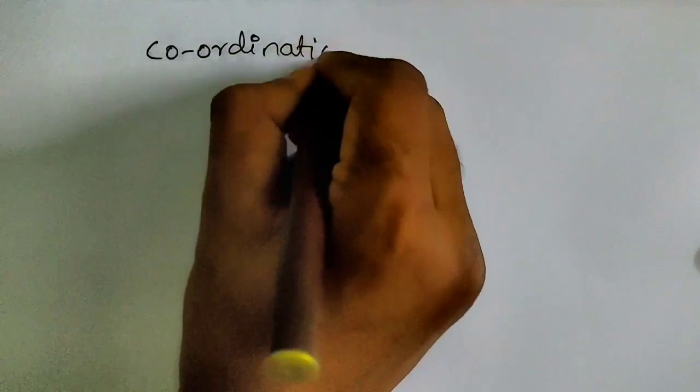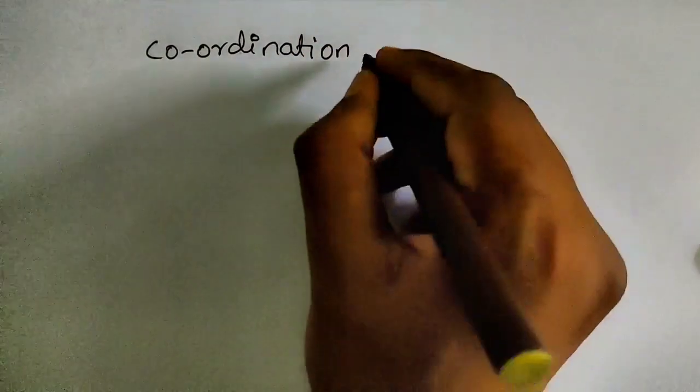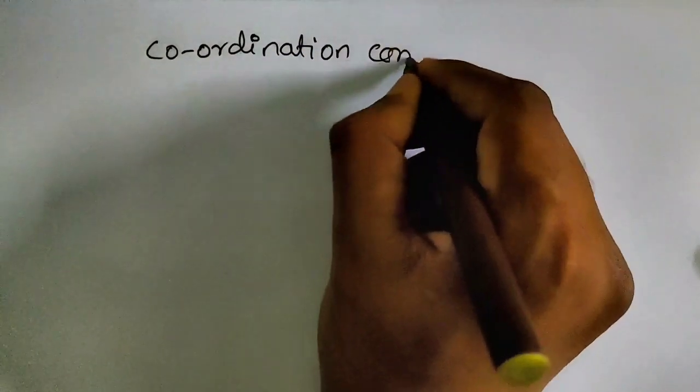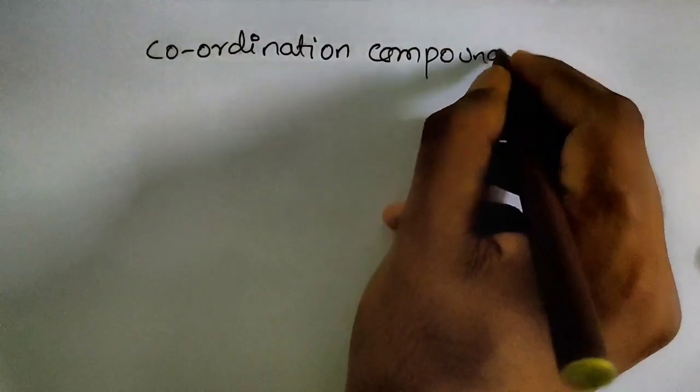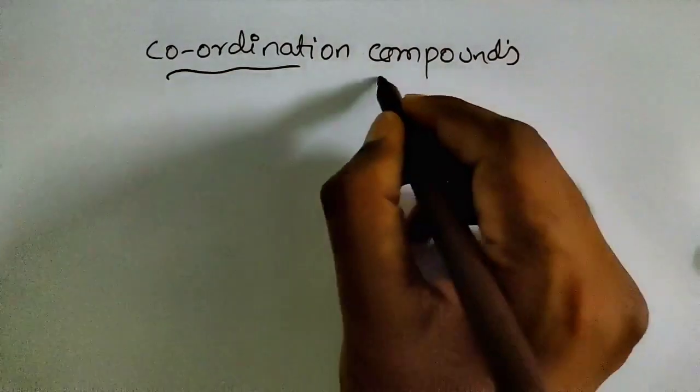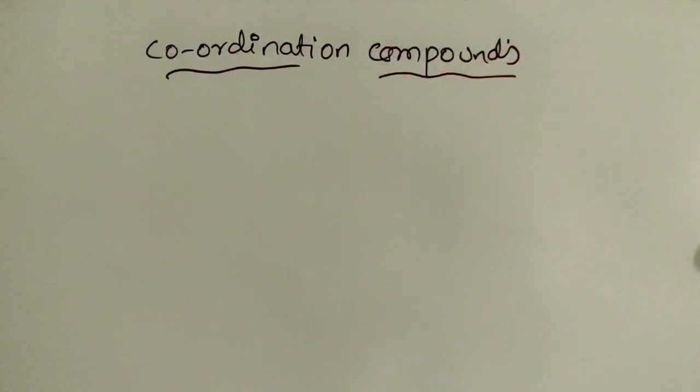So children, in the previous class we discussed the transition metals. During that time I said that transition metals can form coordination compounds. So the same coordination compounds we are going to study.